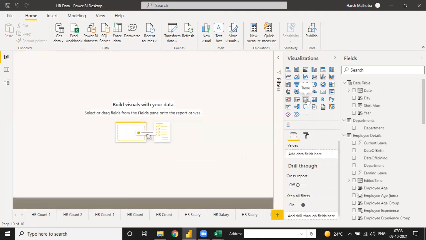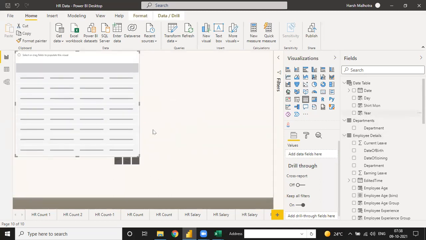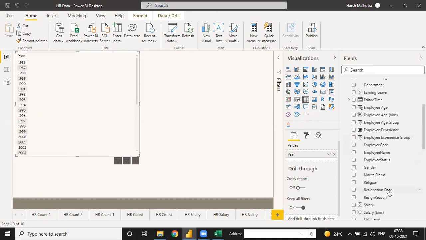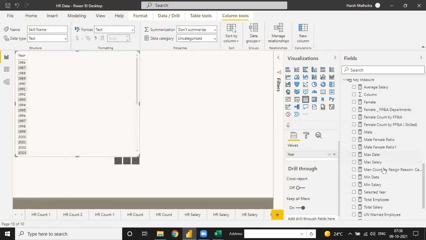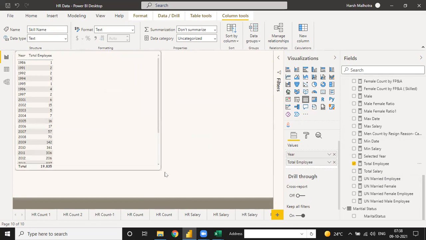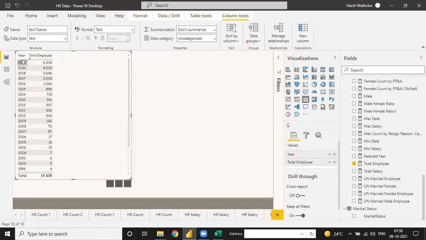Go to this table. We have a year and we have a total employee. This is your total employee, year wise. Suppose I need the last value from 2019, 2018, 2017. So this is our total employee.